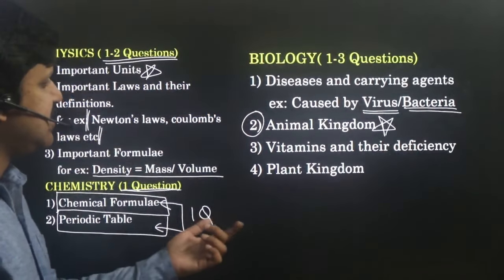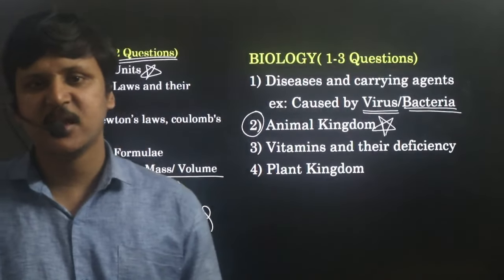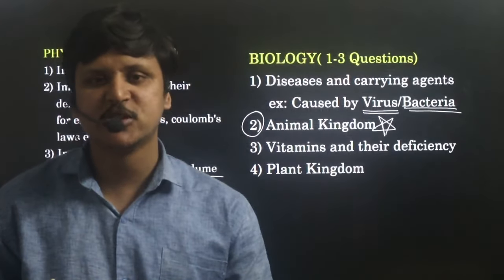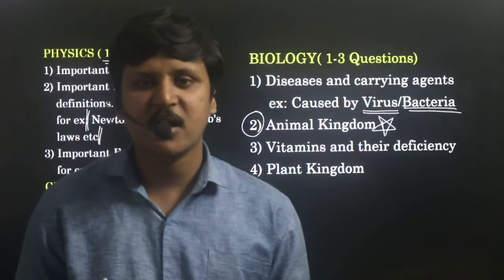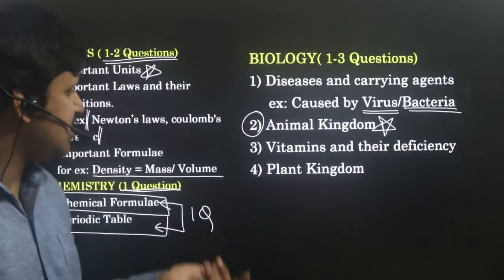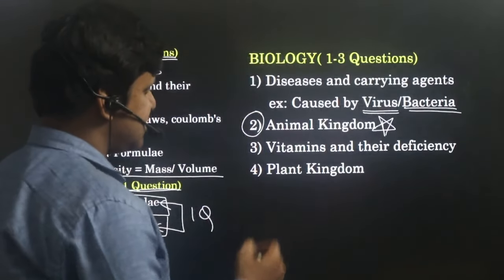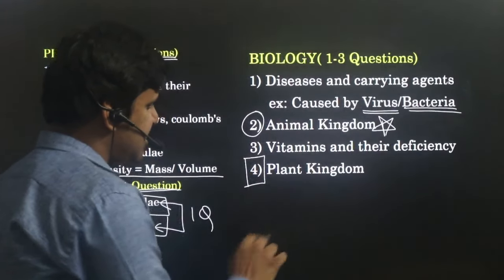Next, vitamins and their deficiency. That means vitamin A. What is the disease caused by vitamin A deficiency? Or vitamin B. In B we have some other points also, vitamin C, vitamin D, like that. What are the vitamins and their deficiencies? That is also important. Next, questions from plants can also be seen in our exam.